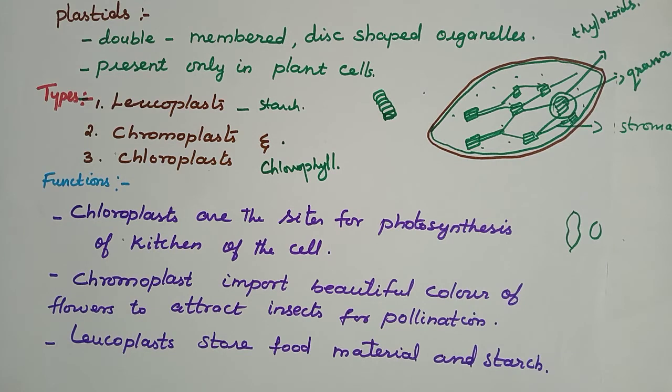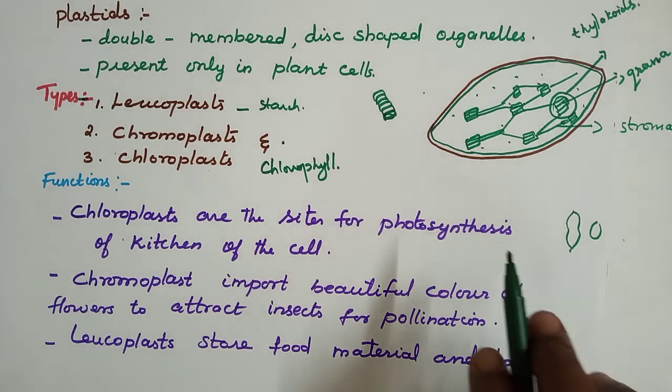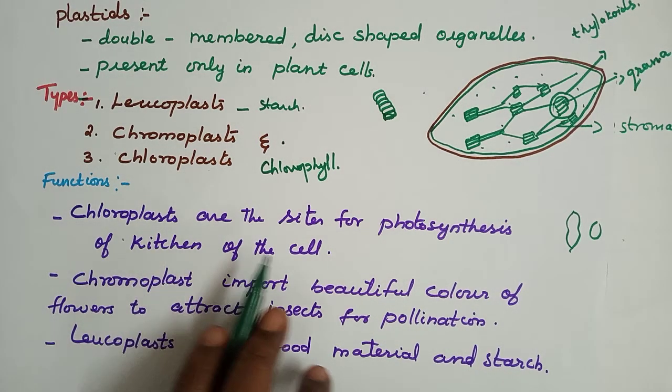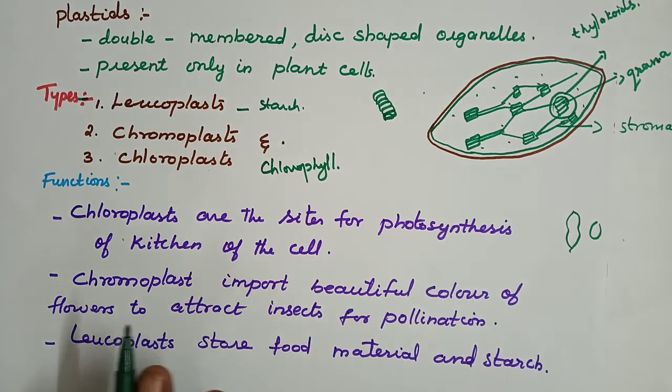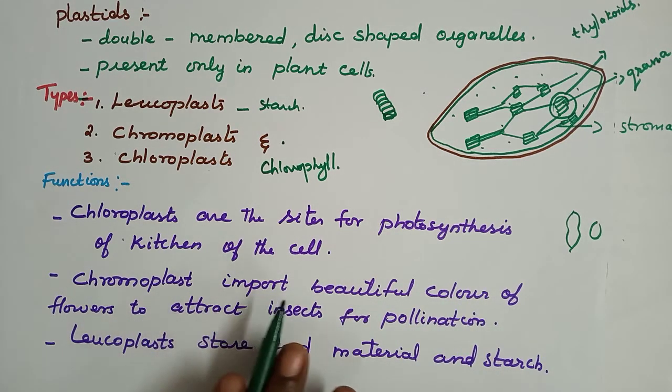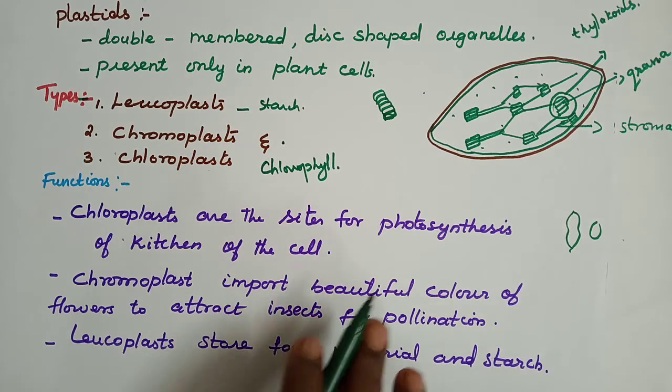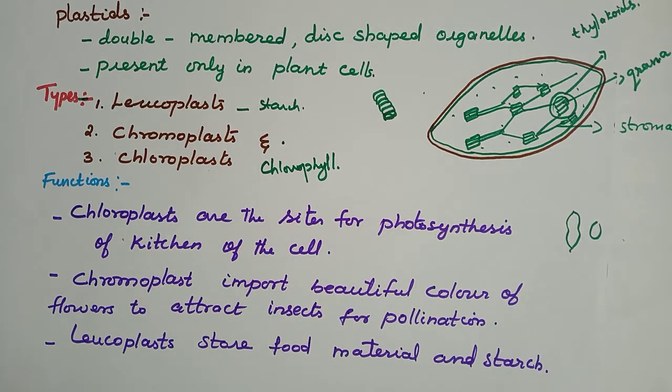Here the main functions of the plastids: chloroplasts are the sites of photosynthesis, so they are called the kitchen of the cell.